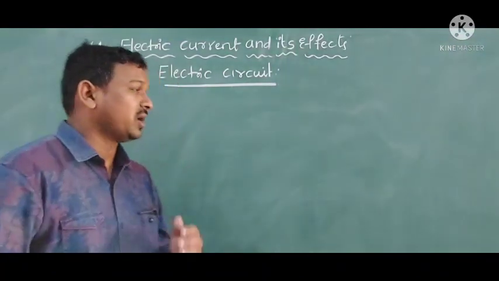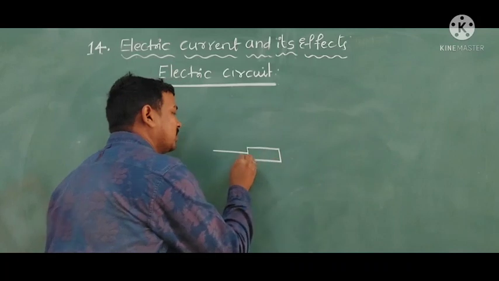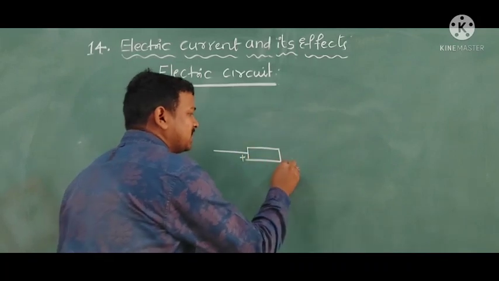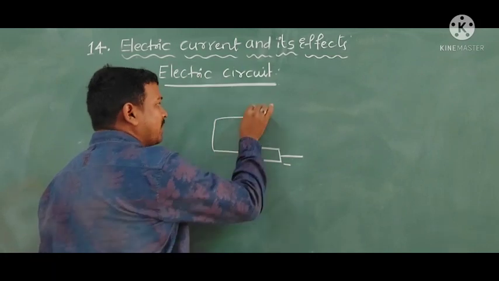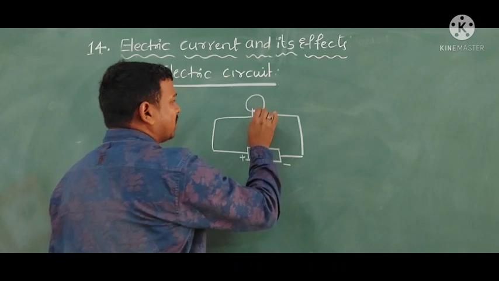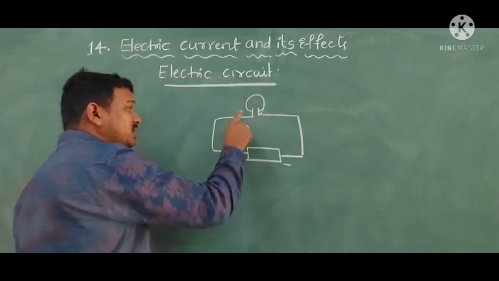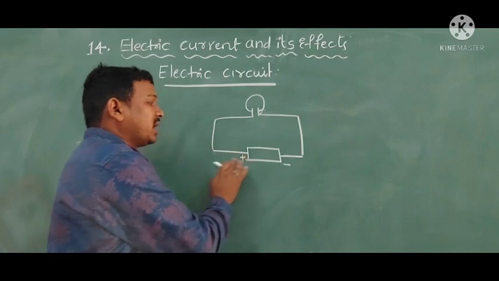Look at here. Here I have one battery or cell having the plus and minus, which is connected with the help of connecting wires to a bulb. Here, this bulb will glow when there is a proper flow of electric current.